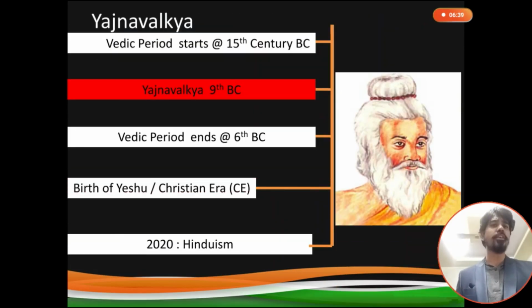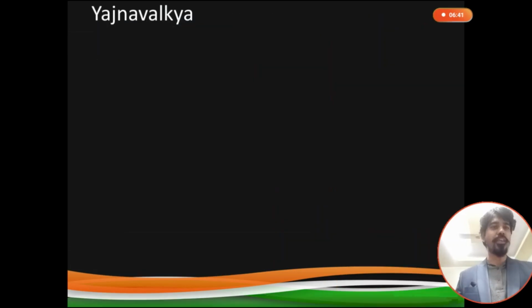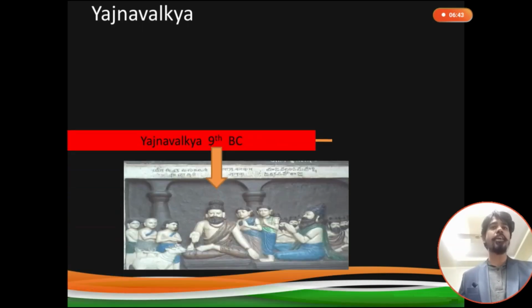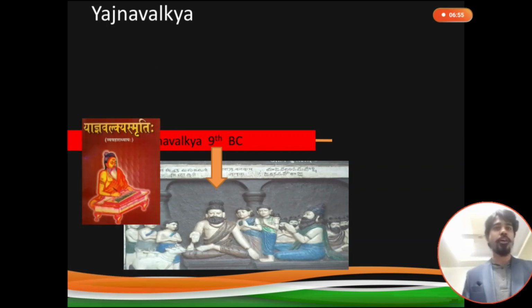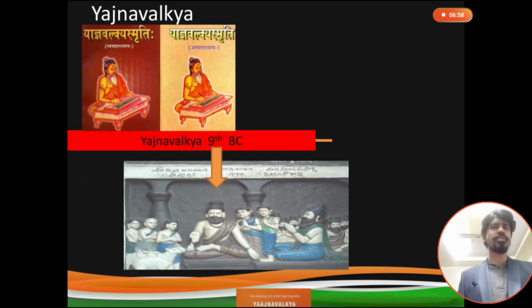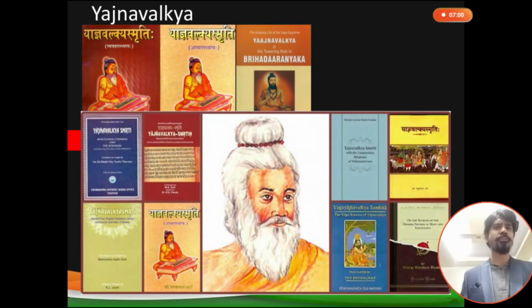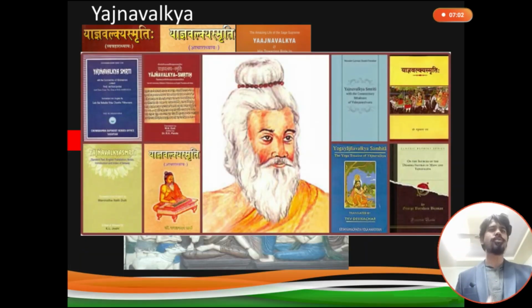So let's go to Yajnavalkya. We have done with the Vedic period. Now let's consider Yajnavalkya. Yajnavalkya was a saint or Rishi who was born 9 BC. That means 900 years before the birth of Christ. You can understand the years, the depth. Okay. These are some books written by Yajnavalkya. We'll be dealing with these books in detail.